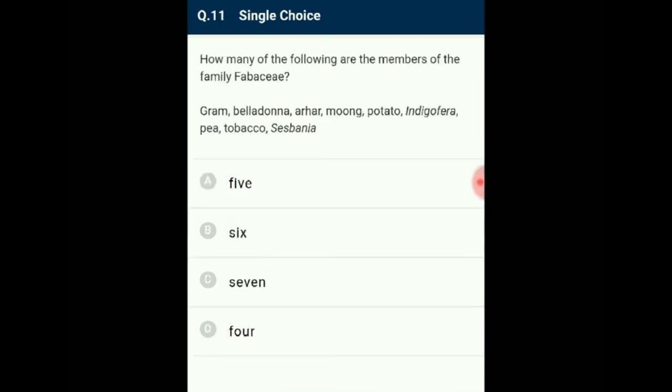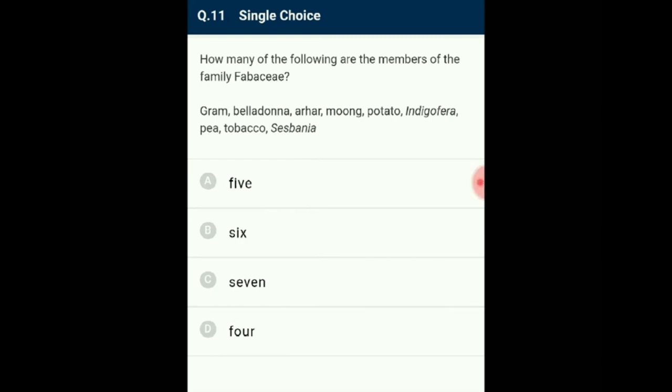Question number 11. How many of the following are the members of the family Fabaceae? Here some plant species names are given. Fabaceae is a family of dicot plants, mostly legumes. The members of this family show vexillary aestivation in the petal arrangement.